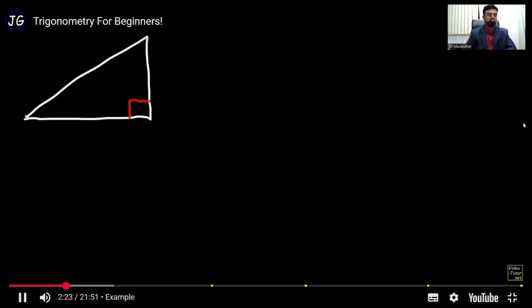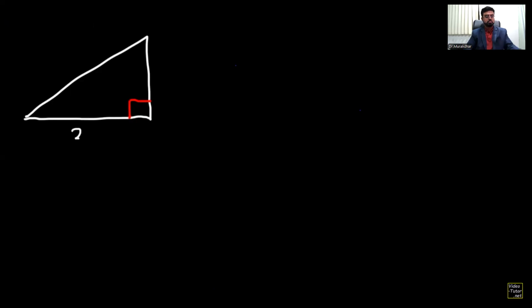Now let's say we're given a right triangle and we have the value of 2 sides. Let's say this is 3 and this is 4, and here's the angle theta. Find the missing side of this right triangle and then find the values of all 6 trigonometric functions: sine, cosine, tangent, secant, cosecant, cotangent. Now to find the missing side, we need to use the Pythagorean theorem.